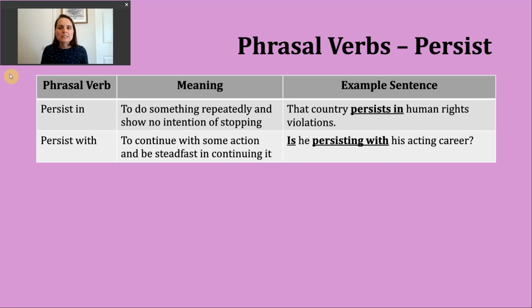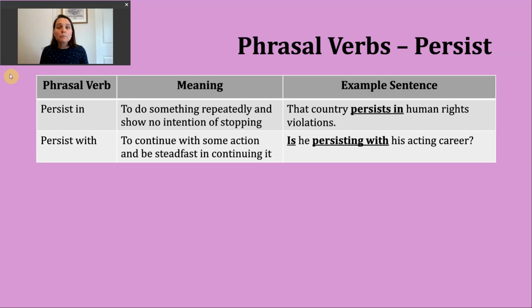That country persists in human rights violations. So that I'm not bad mouthing any one country, because I think there are several that we could put their name in this sentence. But what it means is the country, the government continues to violate people's human rights. They could do that a number of different ways, but they are doing this repeatedly, and there are no signs that it is going to stop.